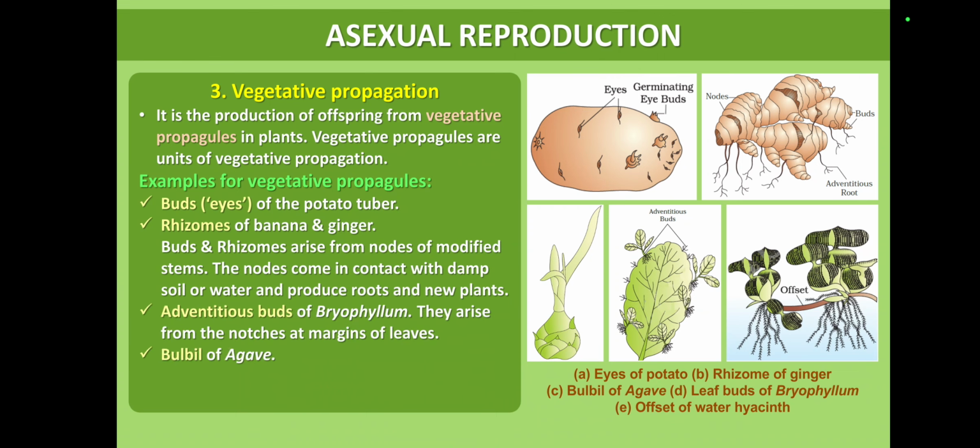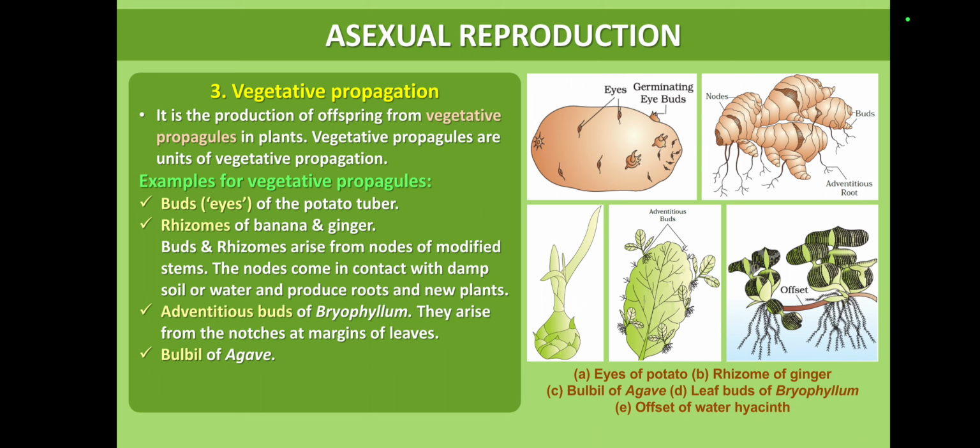And adventitious buds. What do you know about adventitious buds? Buds arising from other than the normal position are called adventitious buds. You know there are two types of buds, either apical or axillary buds, terminal buds or axillary buds. But in bryophyllum, the buds arise in the apical notches of the leaves, so they are commonly called adventitious buds. These buds develop into a new plant body after getting maturity and being detached from the leaves.